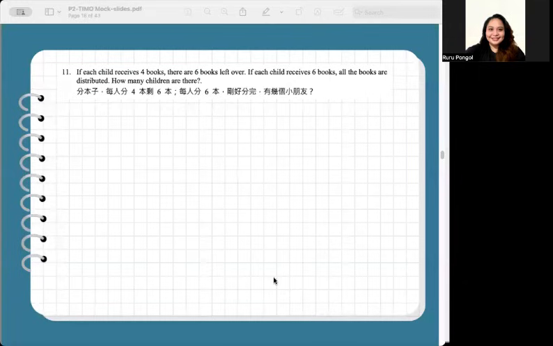Number 11, if each child receives 4 books, there are 6 books left over. If each child receives 6 books, all the books are distributed. How many children are there?